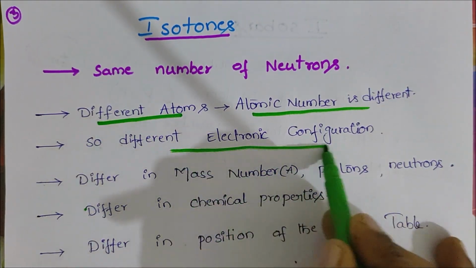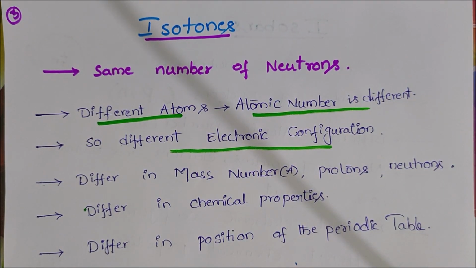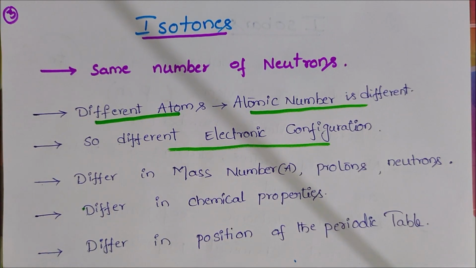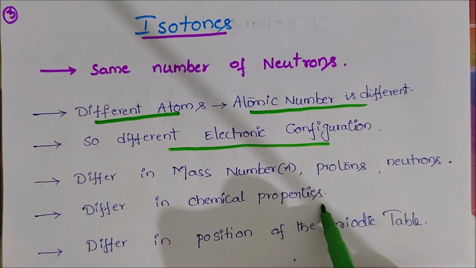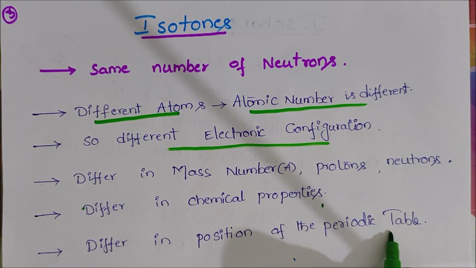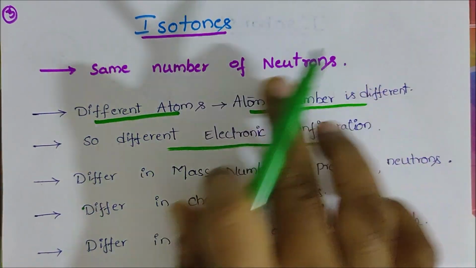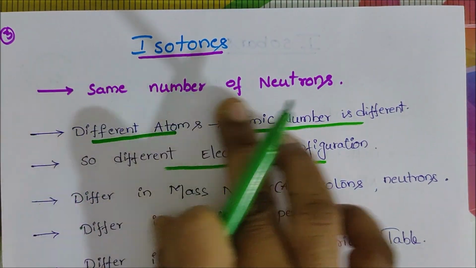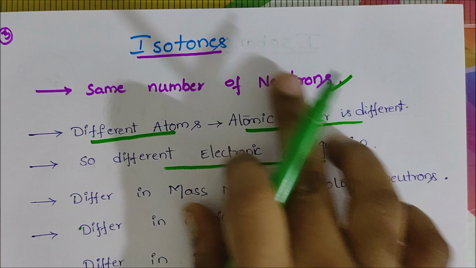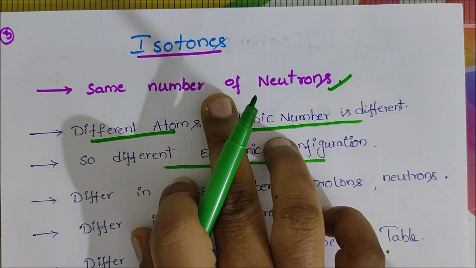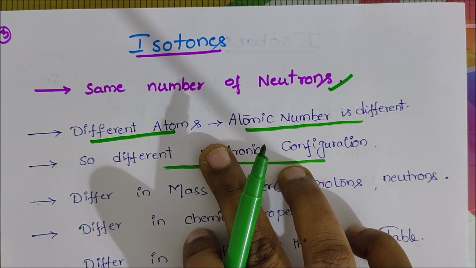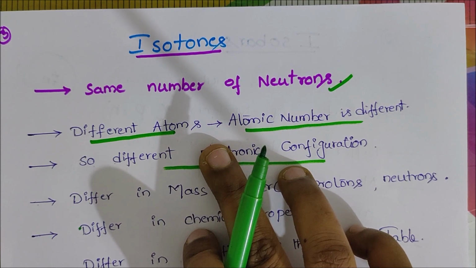That's why the electronic configuration is also different. And they have different mass numbers, so protons and neutrons are different, and the chemical properties are different. Different atoms also occupy different positions in the periodic table. These are called isotones. Isotones are the elements having the same number of neutrons. This is the isotones definition. Isobars have different atoms, but only isotopes have the same atoms.